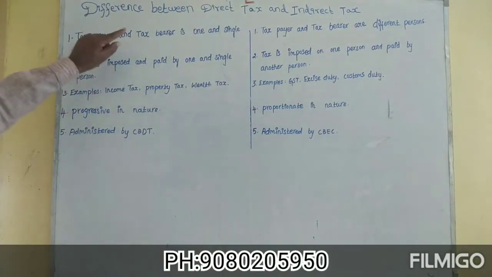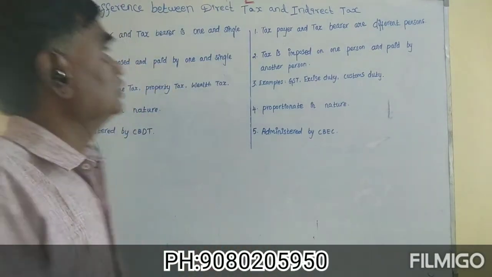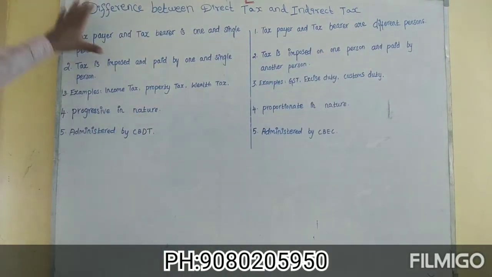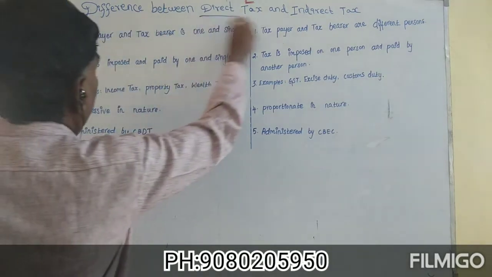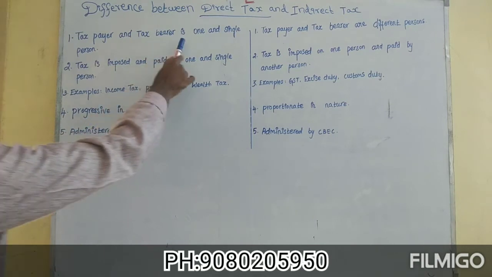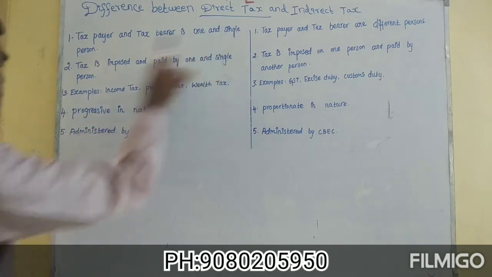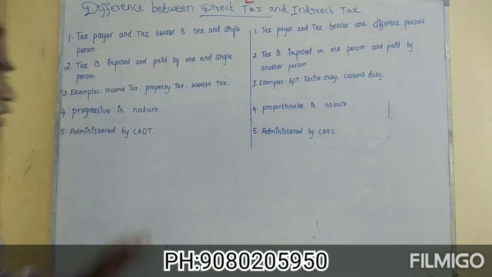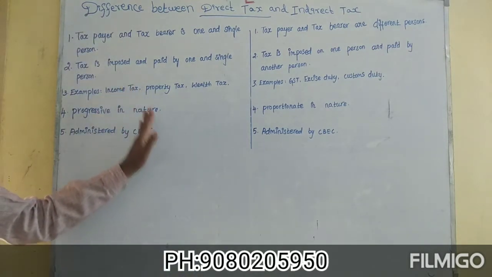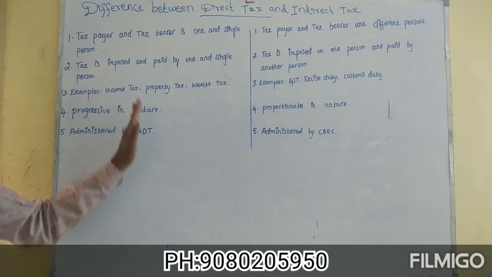Difference between two types of taxes, direct tax and indirect tax. Refer to its chart. First, in the case of direct tax, taxpayer and tax bearer is one and a single person. For example, income tax is paid by the person who bears it.